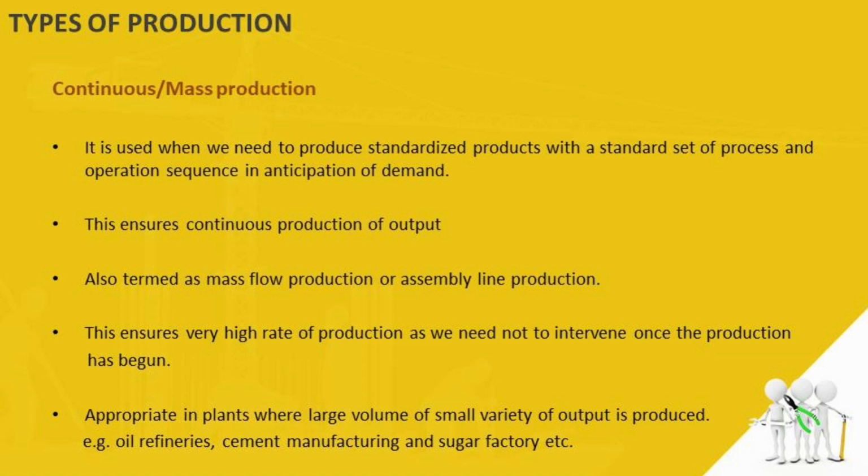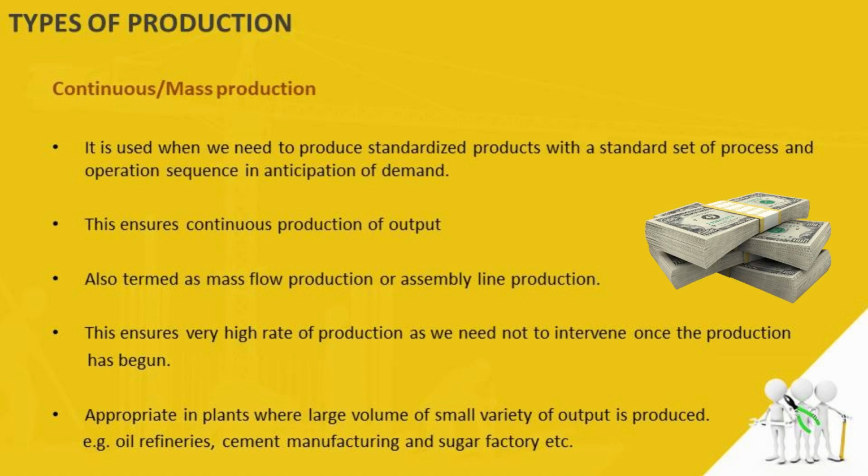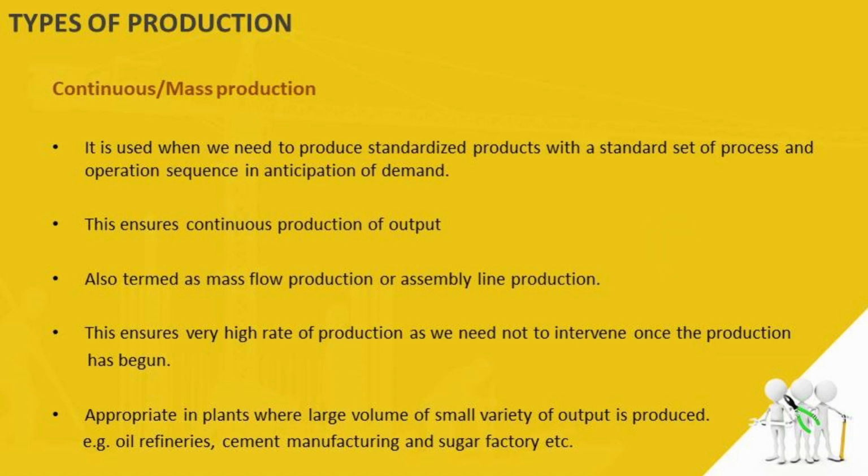It is used when we need to produce standardized products with a standard set of process and operation sequence, which is in fact in anticipation of demand. This ensures continuous production of output. It is also termed as mass flow production or assembly line production. This system results in less work in process, that is, less inventory, and high product quality, but involves high capital investment in machinery and equipment. That means the capital required here in mass production or continuous production is very much higher.